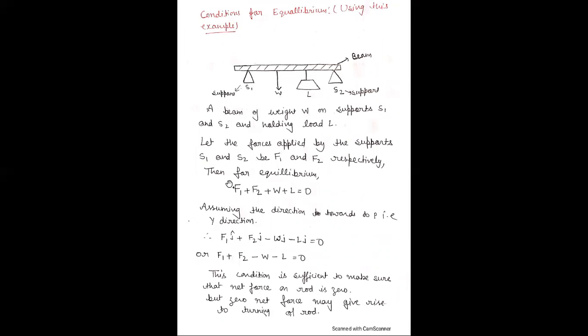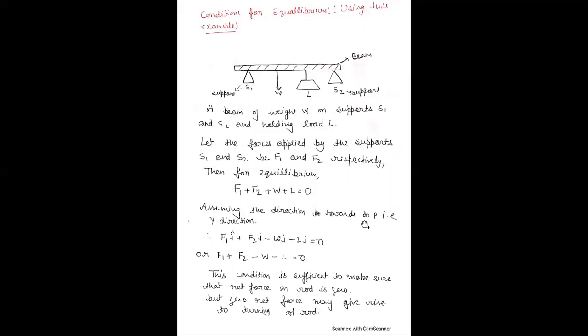Then for the condition of equilibrium for force, F1 and F2 are the two forces applied by the supports. Here, F1 is due to S1 and F2 is due to S2. Therefore, F1 plus F2 plus W plus L is equal to 0, because the sum of all the forces is equal to 0. And these forces all act vertically.